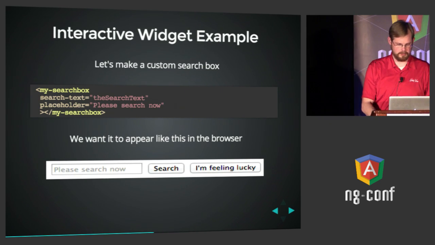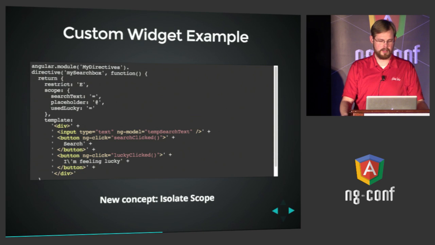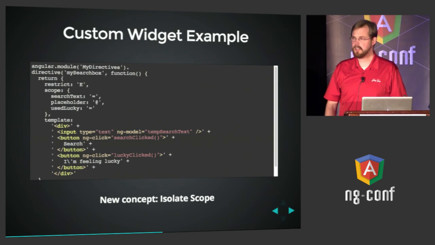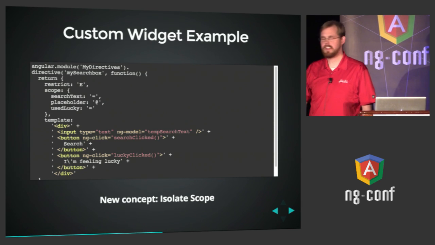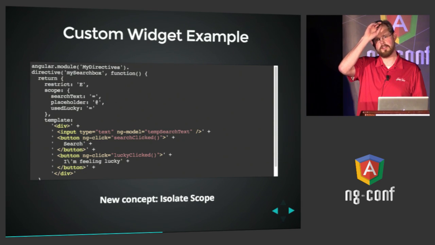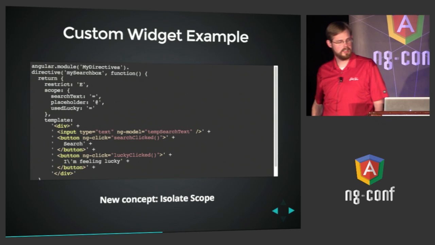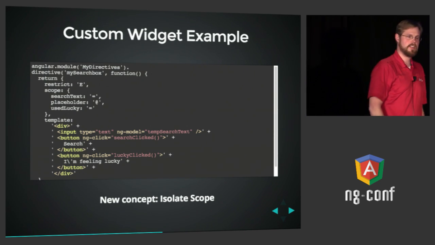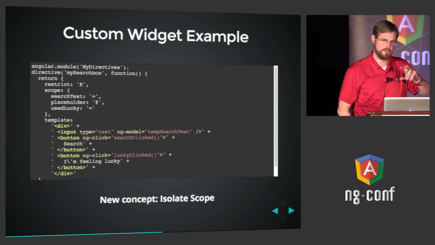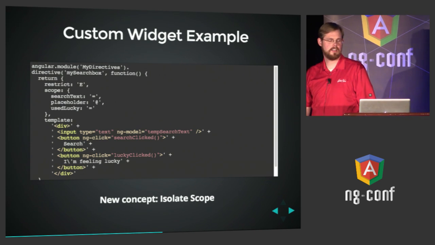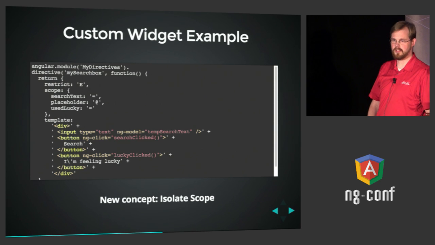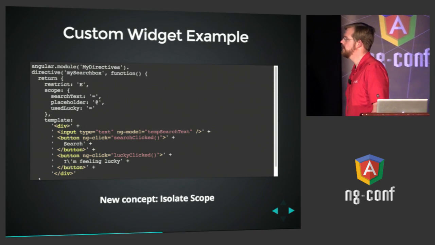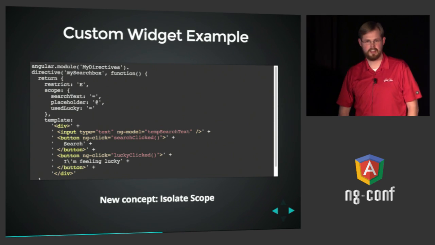So how do we do that? Let's take a look. So first step, we register our search box using the mySearchBox camel case naming convention. We restrict it to elements only with the E. And now we're introducing a new property you can specify for your directives called scope. This gives your directive its own unique scope that's independent from the scope in which the directive exists. And in this case, we're saying there are 3 properties in this scope: search text, placeholder, and used lucky, which we'll talk about in a minute. And this scope is isolated.